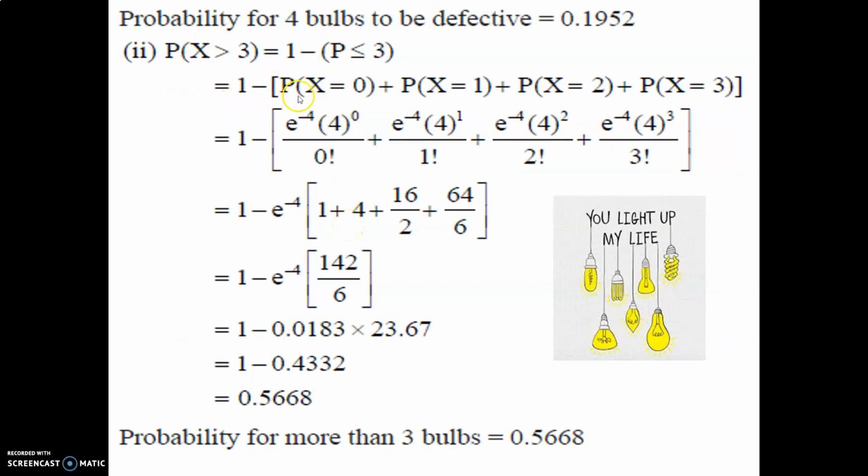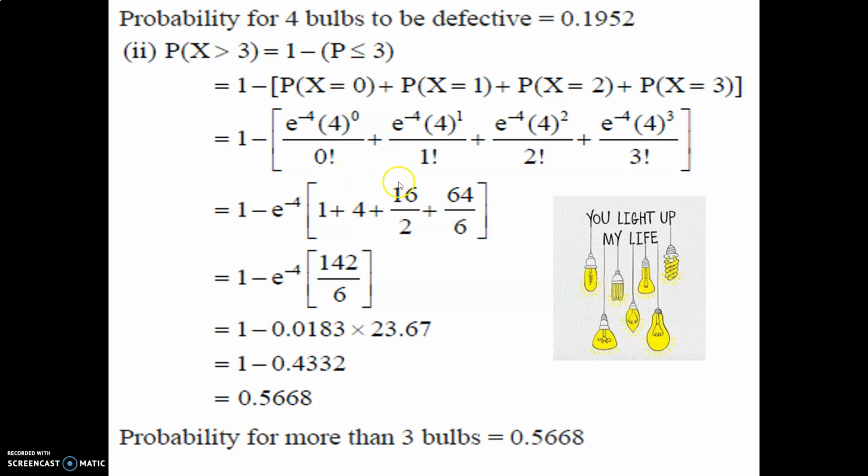That's why it is 1 minus [P(x equal to 0) plus P(x equal to 1) plus P(x equal to 2) plus P(x equal to 3)]. We have to put small x as 0, 1, 2 and 3. So we define it this way: 1 minus [e raised to minus 4, 4 raised to 0 upon 0 factorial, plus e raised to minus 4, 4 raised to 1 upon 1 factorial, plus e raised to minus 4, 4 raised to 2 upon 2 factorial, plus e raised to minus 4, 4 raised to 3 upon 3 factorial]. e raised to minus 4 is common.